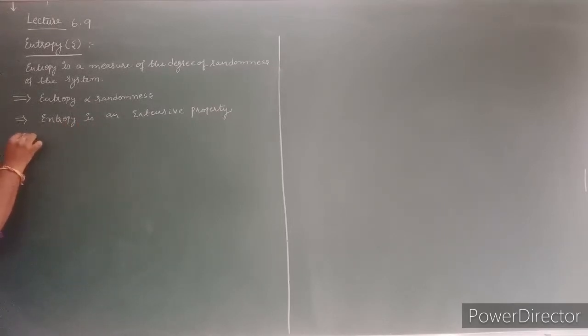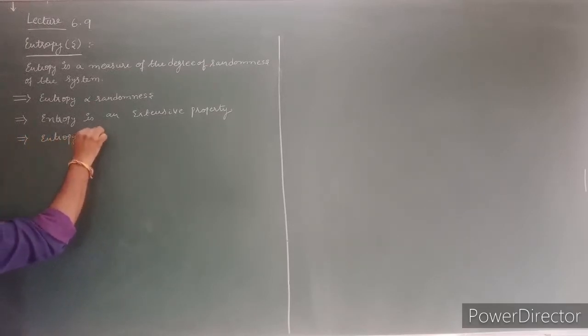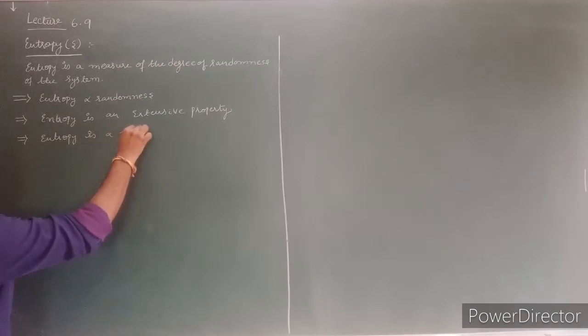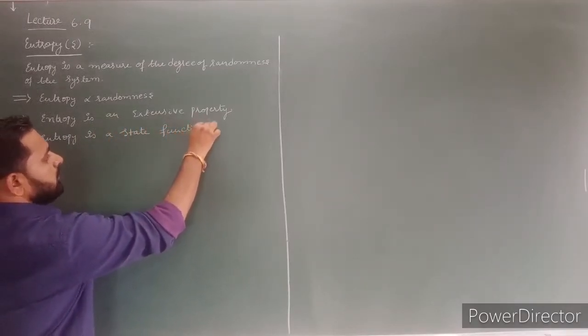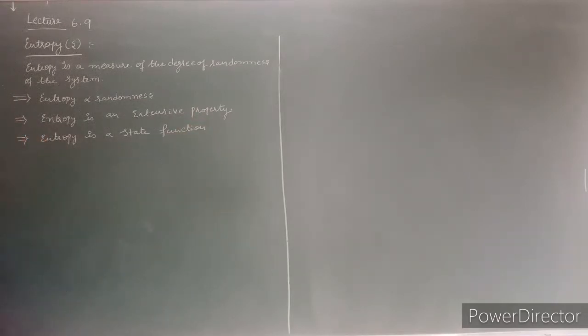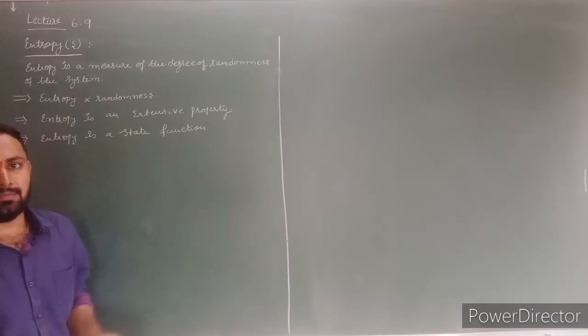The next point, entropy is a state function. Entropy is a state function, which means the value of entropy depends only on the initial and final state, not on the path.